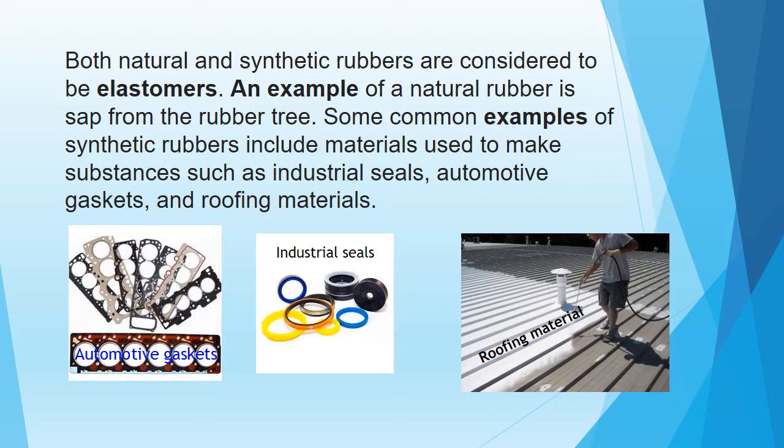Both natural and synthetic rubbers are considered to be elastomers. A basic example of natural rubber is sap from the rubber tree. Common examples of synthetic rubber include materials used to make industrial seals, automotive gaskets and roofing material. But basically, how will you define elastomers?